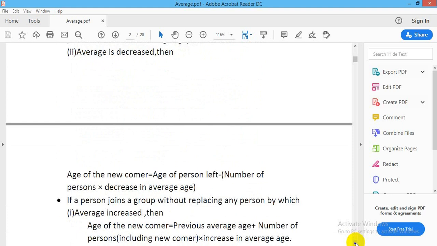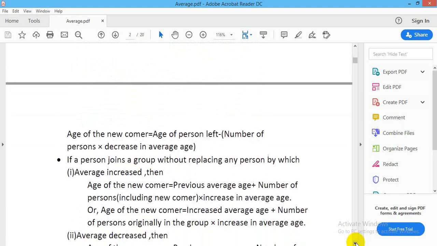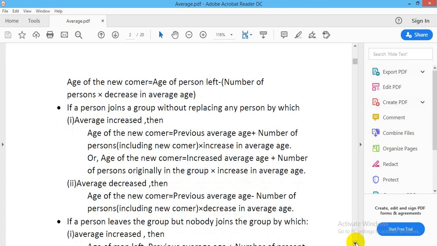If a person joins a group without replacing any person by which average increased, then age of newcomer is equal to previous average age plus number of persons including newcomer into increase in average age. If average decreased, then age of newcomer is equal to previous average age minus number of persons including newcomer into decrease in average age.